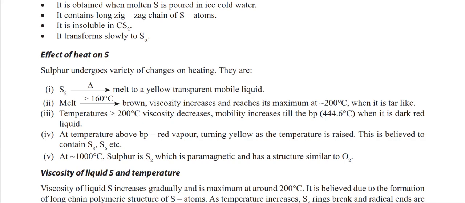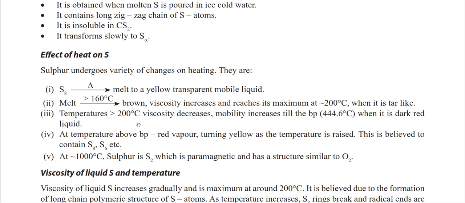In between, the viscosity increases and reaches a maximum at around 200 degrees centigrade, when it is tar like. However, if I am giving a temperature more than 200 degrees centigrade, the viscosity decreases and the mobility increases till the boiling point, 444.6 degrees centigrade, when it is a dark red liquid.